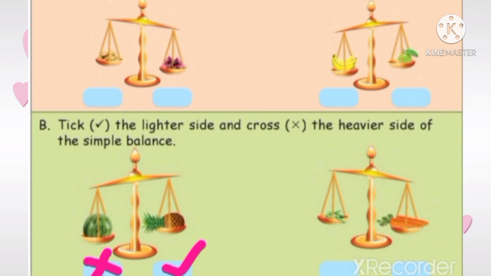Next, beans and carrot. First, beans goes up or comes down? Very good. Goes up. So, this is lighter. So, we put tick. Next, carrot comes down. So, we put cross symbol. Are you clear, children?